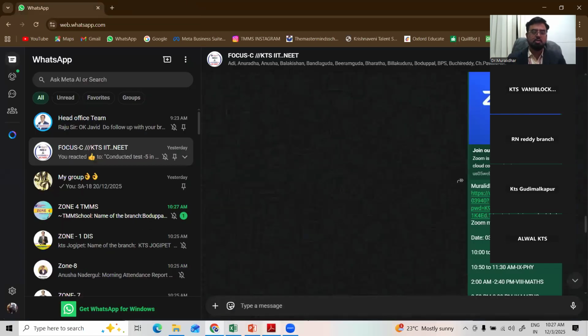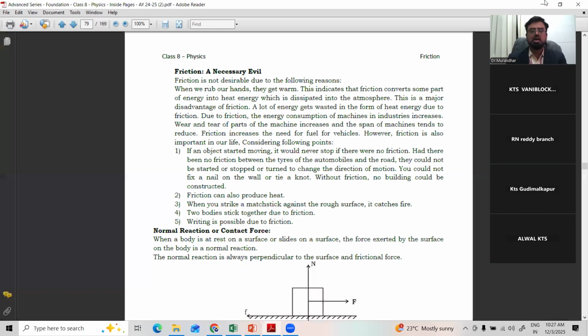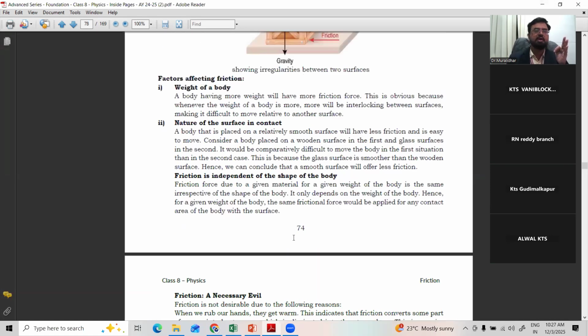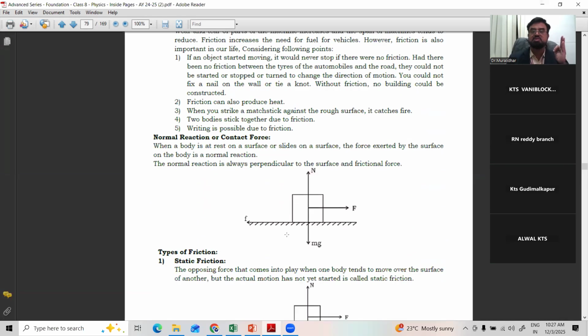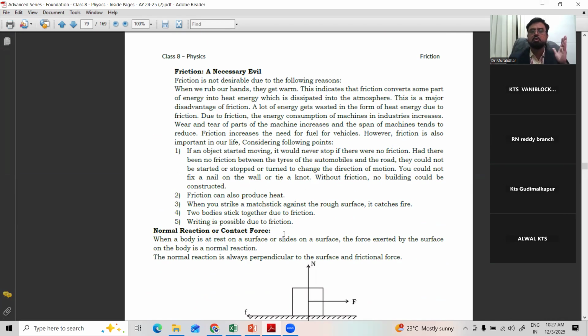But before that, we are very clear about what friction is and what the factors influencing friction are. Friction is influenced by three factors. The first one is the weight of the body, right? The second one is the nature of surfaces. What are the two surfaces we are considering? Either you and the floor, or a heavyweight person.